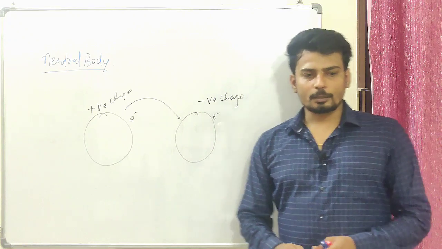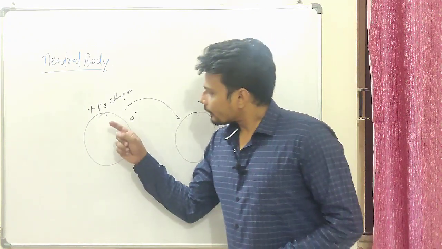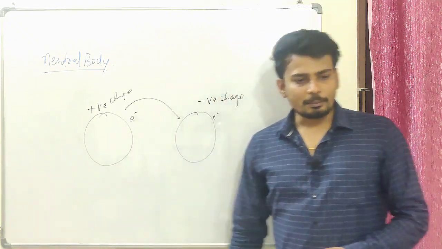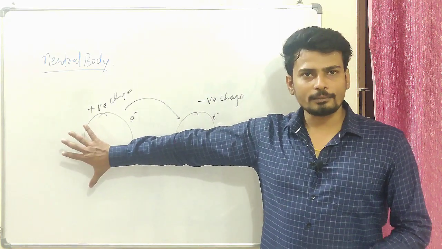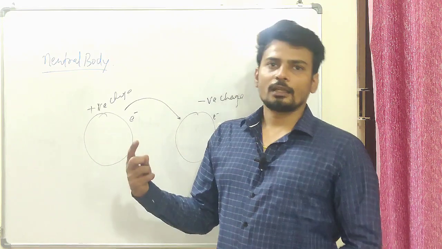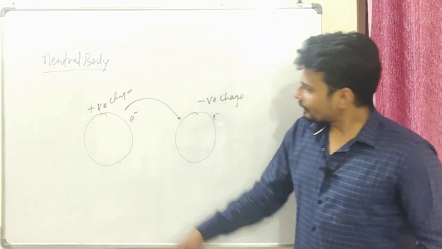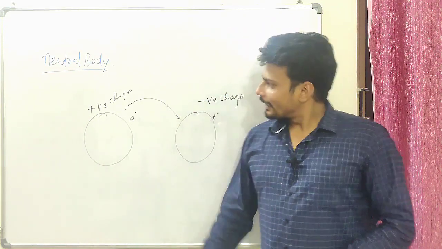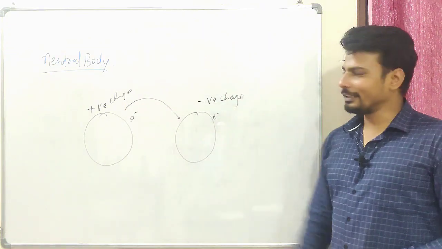Now the point is, can we have 1.5 electrons coming out of this body? No, that's not possible, right? Because we know that the smallest unit of charge is the electron, and we can have 1, 2, 3, 4, 5 electrons coming out of it and going to another body.